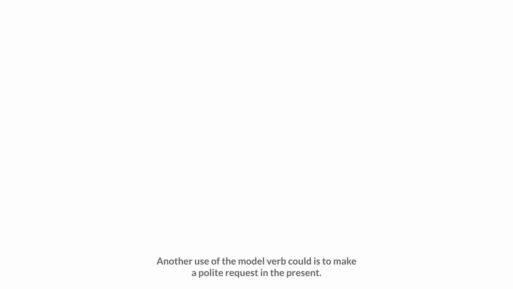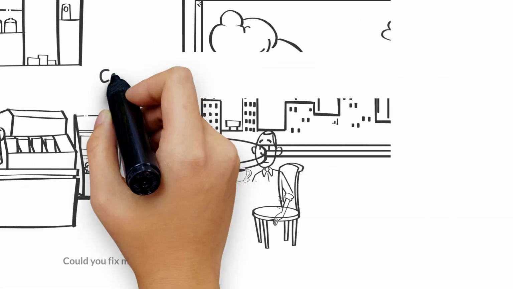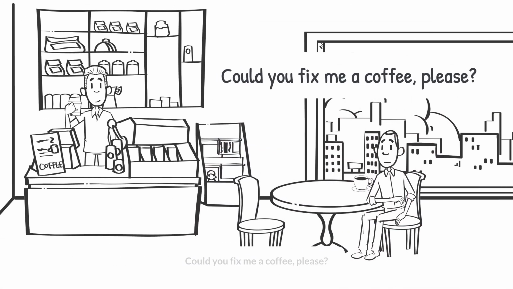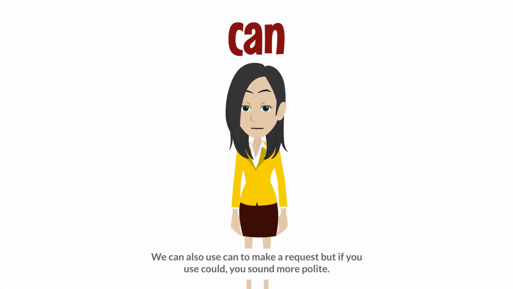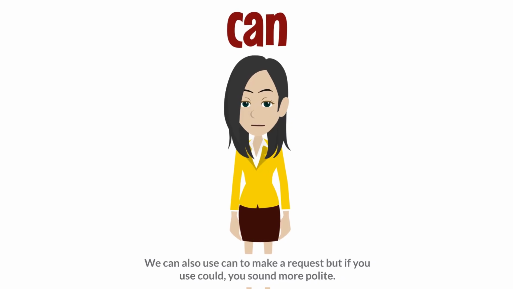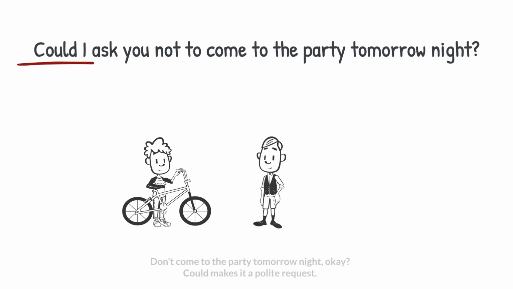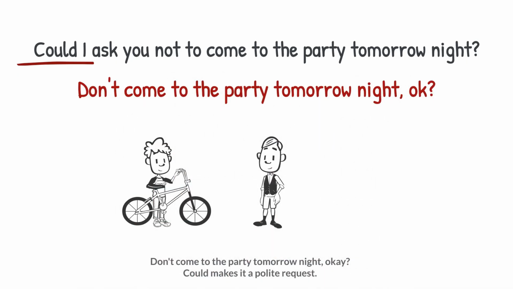Another use of the modal verb could is to make a polite request in the present. Could you fix me a coffee, please? We can also use can to make a request, but if you use could, you sound more polite. Could I ask you not to come to the party tomorrow night? That's a polite way of saying, don't come to the party tomorrow night, okay? Could makes it a polite request.